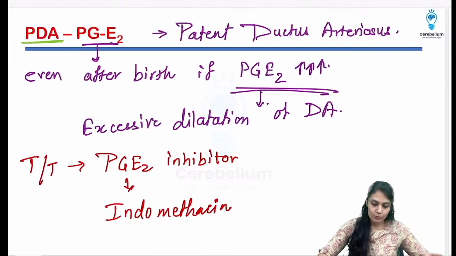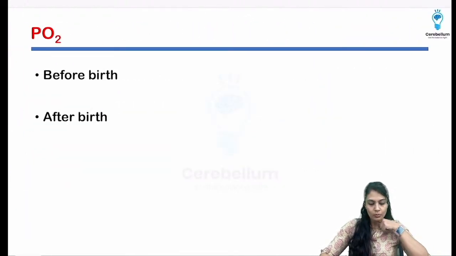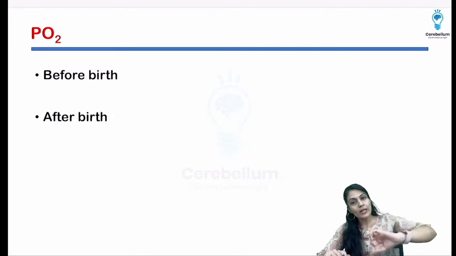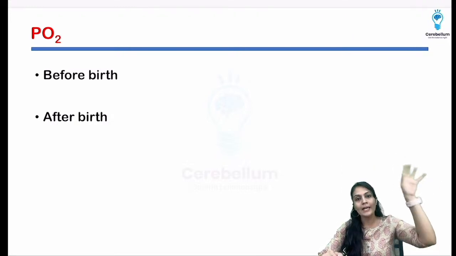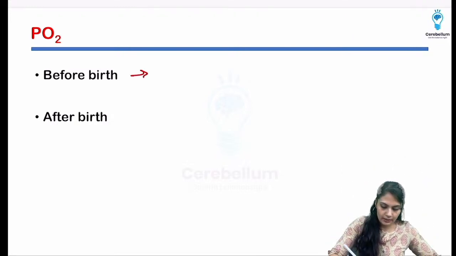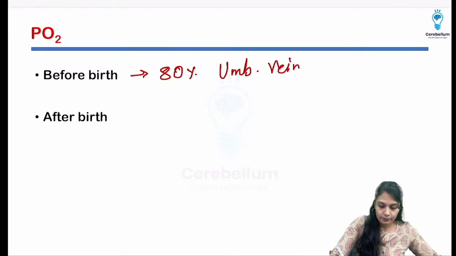Okay, let's move on towards the PO2 level. We have discussed that before birth, what are the PO2 levels? They are very, very less, that is between 40 to 60 near the tissue, and around 80% at the beginning of the umbilical vein.